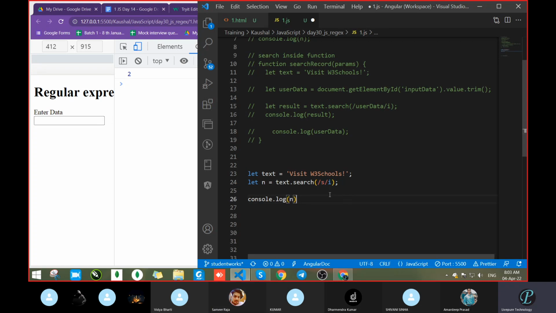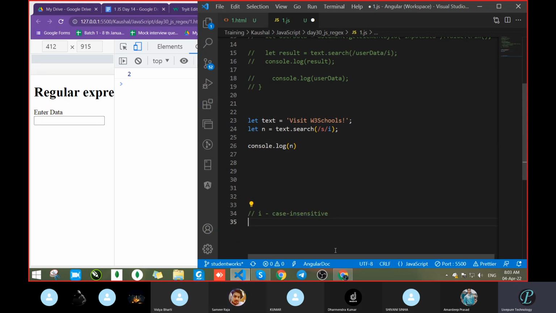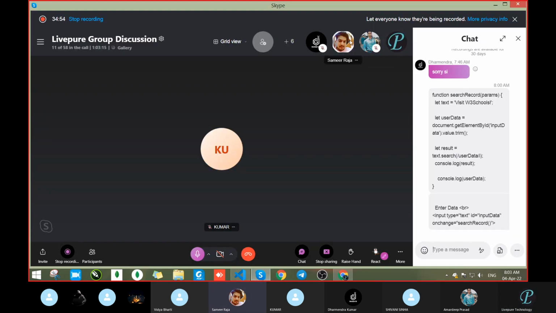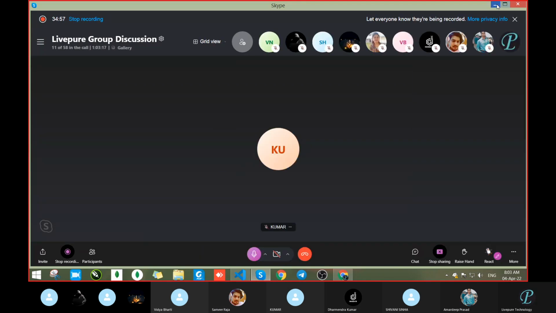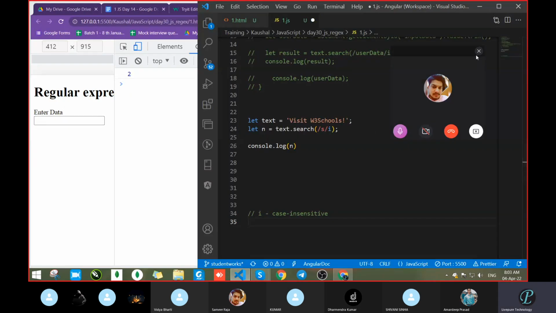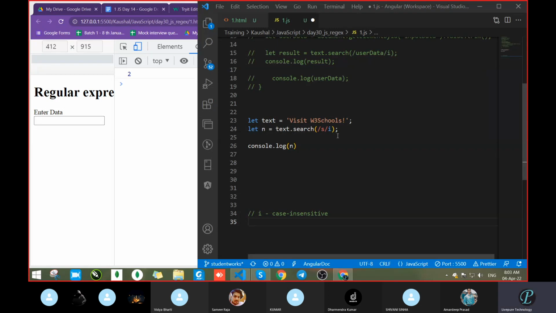Here we will write the value we want to search, and after that we will pass the i, g flags. All these things come under the regular expression. So what is the meaning of i? i means case insensitive, meaning when the character being lower or upper case will not matter, that time we will go with this one. Now pass W. We had passed a small letter and it worked fine. Let's pass a capital W, okay, let's see.